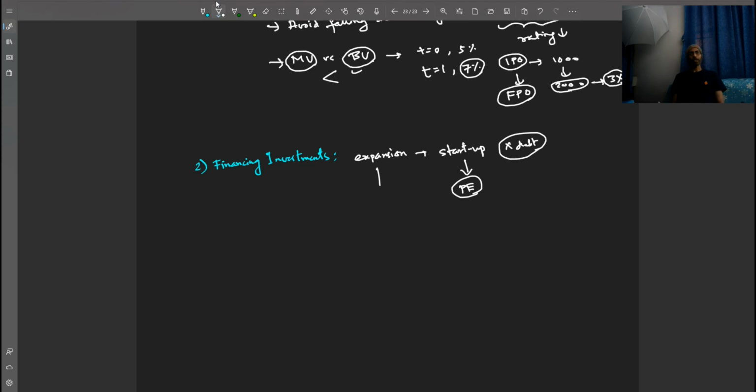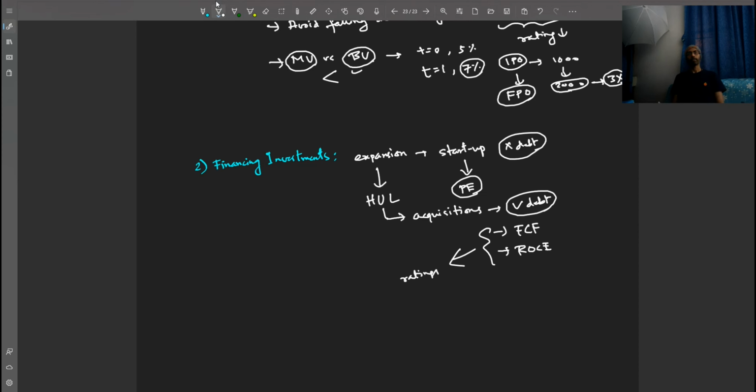Now, if the expansion is for a conglomerate, like let's say Unilever. In India, it is called Hindustan Unilever. And it has had a historic strategy of growing through acquisitions. HUL, when trying to make acquisitions, can easily access debt because they have healthy return on capital, healthy free cash flows, which means they have great ratings. Great ratings because they have a long reputation with high performance, etc.